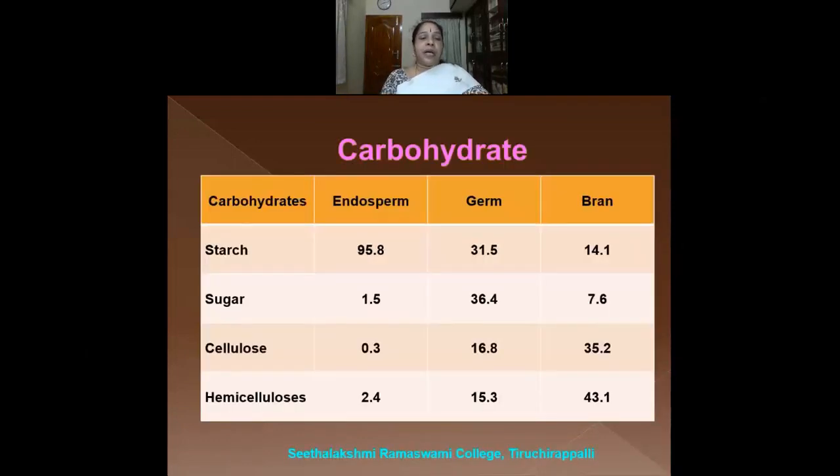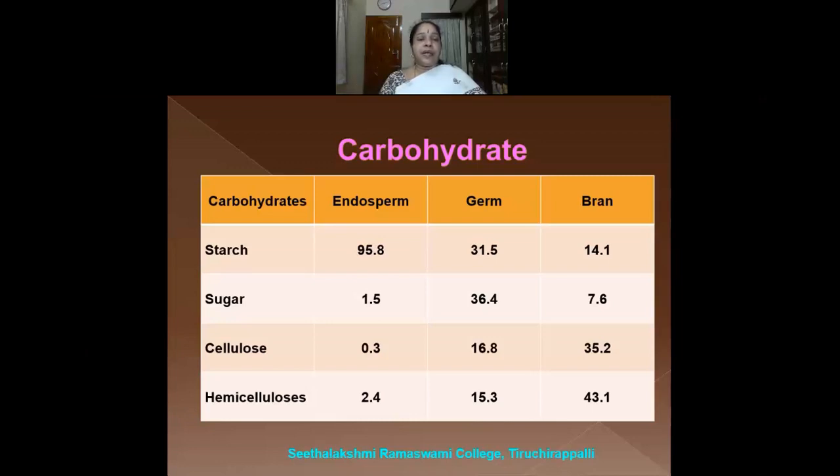Carbohydrates. The carbohydrates are present in the endosperm, germ as well as the bran. Now we know what the endosperm is. Endosperm is the inner portion, inside that you have the germ, and the bran is the outer portion of the grain. The carbohydrates that are present in these portions will be discussed now.